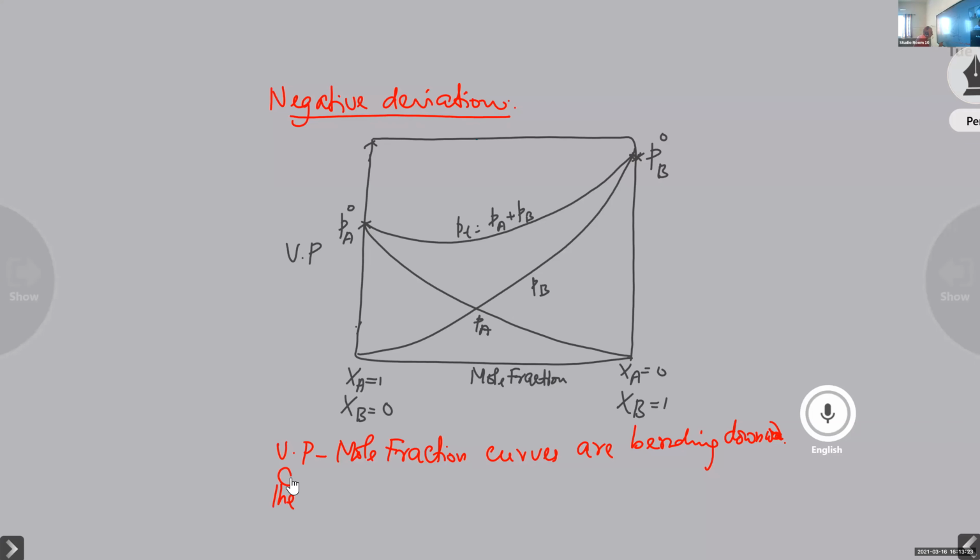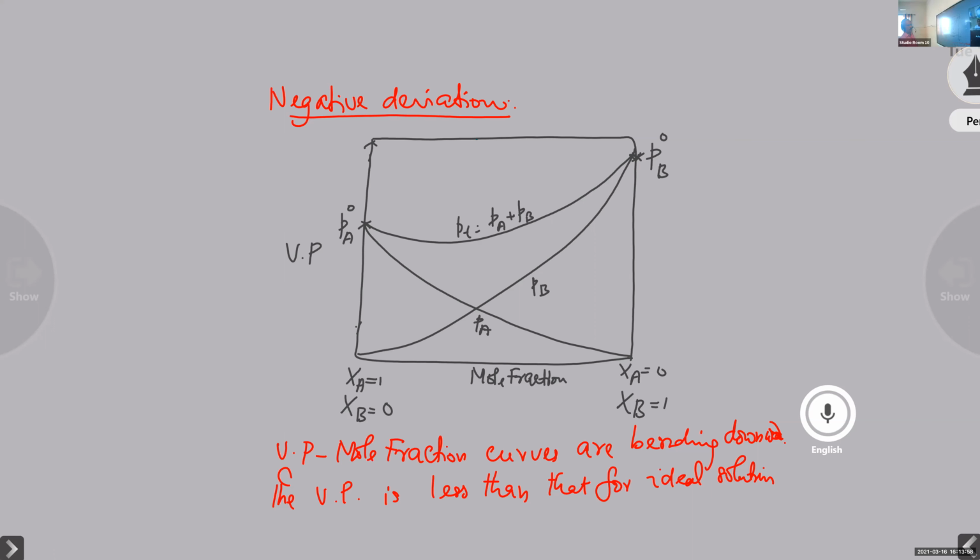The vapor pressure is lower than that for an ideal solution. Why does the vapor pressure decrease? That is because of a decrease in vaporization. And what is the reason for the decrease in vaporization?